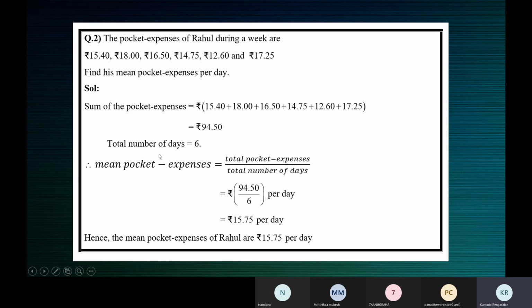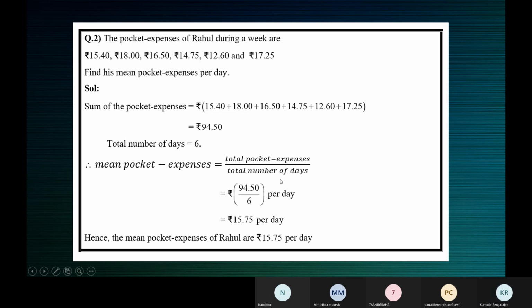It's not minus, children. It's mean pocket expenses. It's a hyphen, not minus. Okay, don't get confused. Mean pocket expenses is total pocket expenses by total number of days. See here, it's not a fixed way of writing. It depends on the information given. You can change it. So here mean pocket expenses is equal to the total pocket expenses by the total number of days.